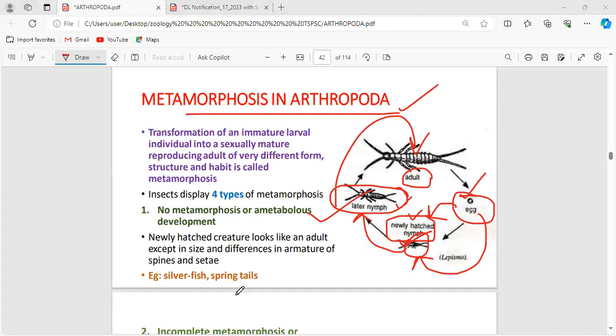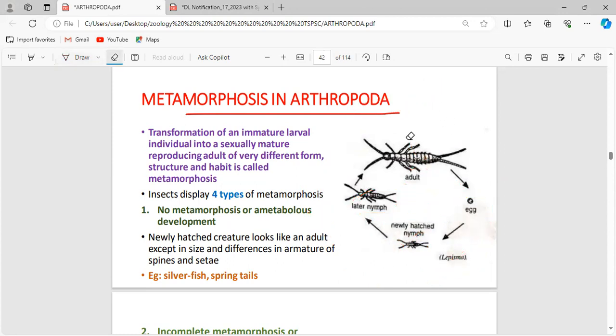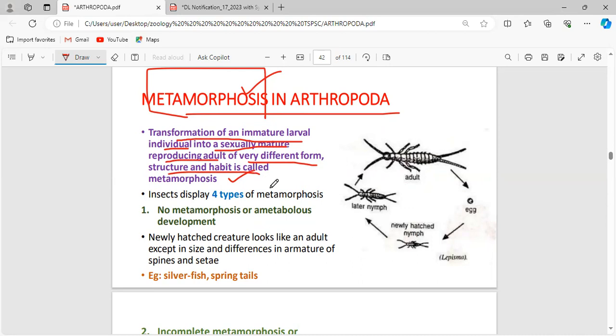Okay, so from the egg or from the larval stages converting into one adult. What are all the stages they are undergoing? These life stages are called metamorphosis. Clear? Hope you are clear. The transformation of an immature larval individual to a sexually mature reproducing adult of very different form, structure, and habitat is called metamorphosis.